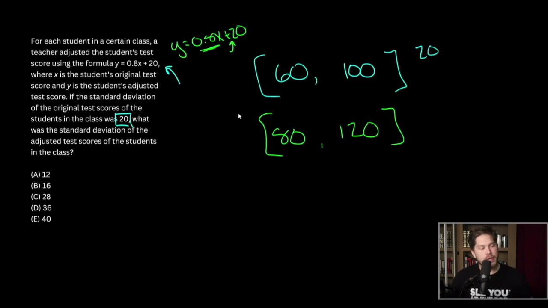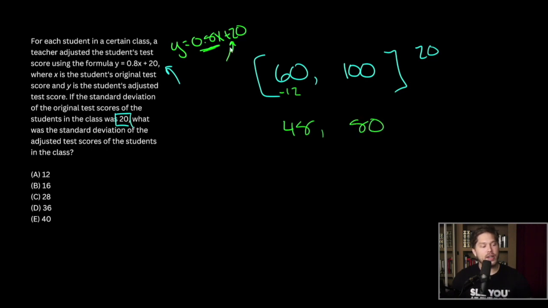So what will happen to our original list whenever we multiply it by 0.8? Well, what is 80% of 60? We're going to have to subtract 12, and that's going to give us 48. And if we multiply 100 by 0.8, we're going to have 80.